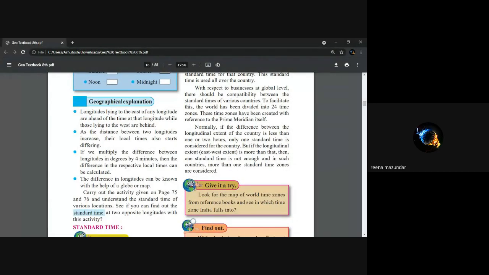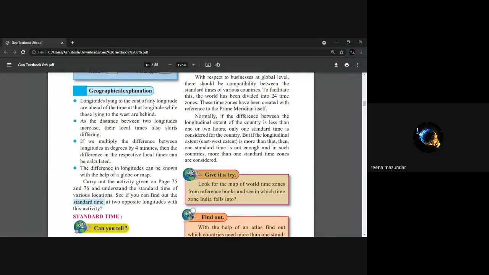If we multiply the difference between longitudes in degrees by 4 minutes, then the difference in respective local time can be calculated. म्हणजे कुठेही आपण जेव्हा मल्टिप्लिकेशन करूया, we have to multiply 1 degree into 4 minutes. So as I said, Earth takes 4 minutes to rotate 1 degree. So difference in longitude can be known with the help of a globe or a map. आपण कुठेही मॅप आणि याच्याने आपण बघू शकतो.